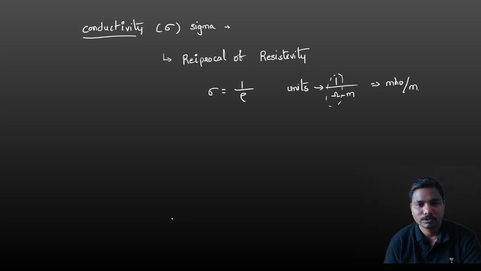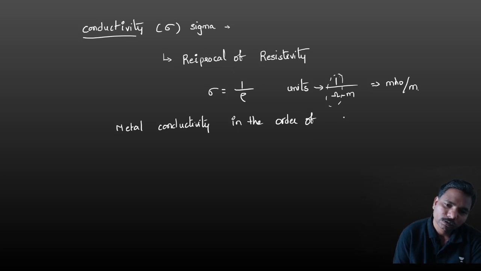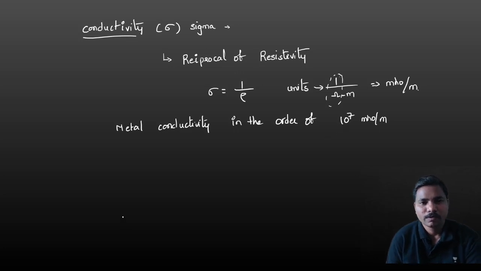Very important. Note down. Generally, metals have conductivity in the order of 10 power 7 mho per meter. Very important, note down.